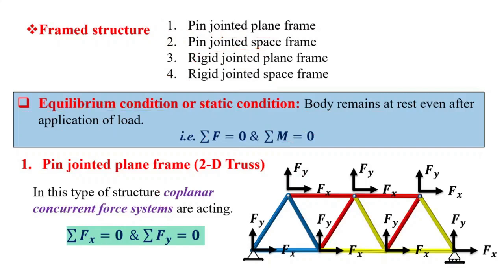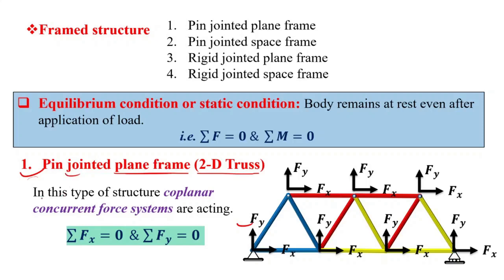So our first type of substructure in framed structure is pin jointed plane frame, right? Pin jointed plane frame means this is the 2D truss as shown in this figure. This figure is showing a 2D truss, right? What a truss is we will also define in the upcoming chapters. So in this video, let us see what kind of forces act in this pin jointed plane frame, that is 2D truss.